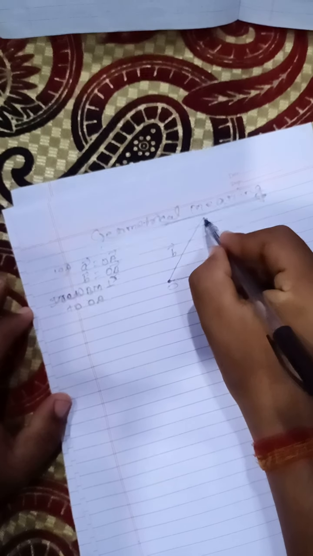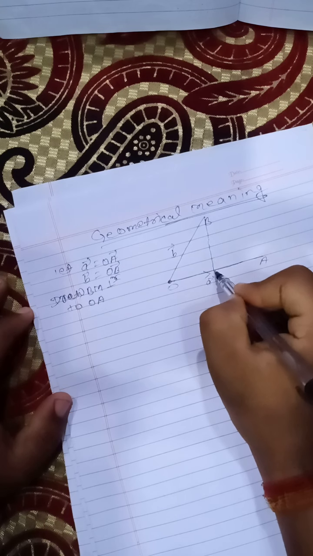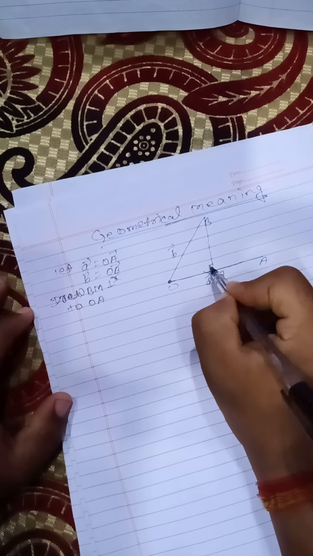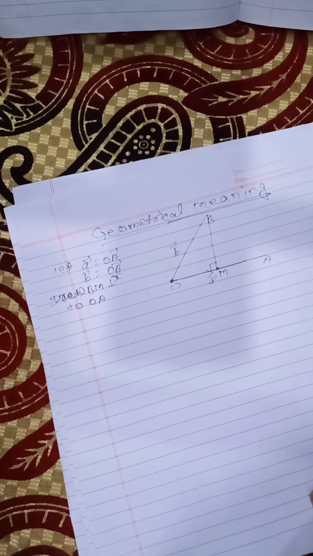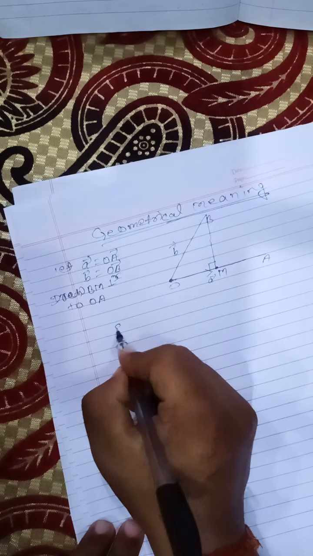One of the lines you can draw here perpendicular is BM, with M on OA. After that you have the formula.